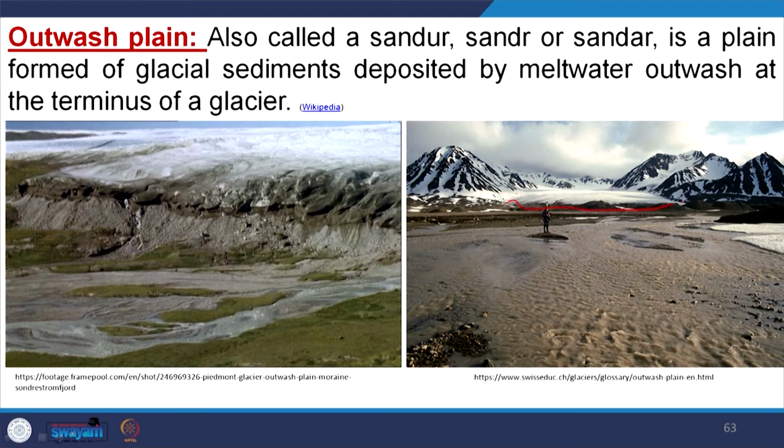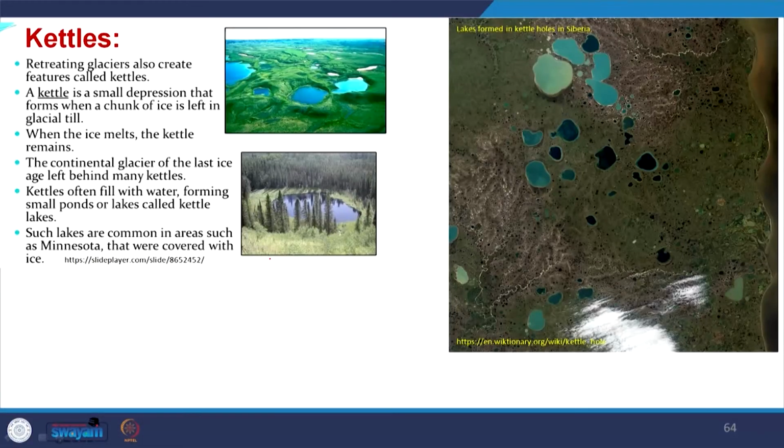So, here this is the terminus of the glacier, and now see the rivers are coming, these channels are coming up, there are braided streams. These streams are depositing their sediments, these sediments are reworked, and this is called the outwash plain. Then kettle. If you see, a retreating glacier also creates features, this is called a kettle.